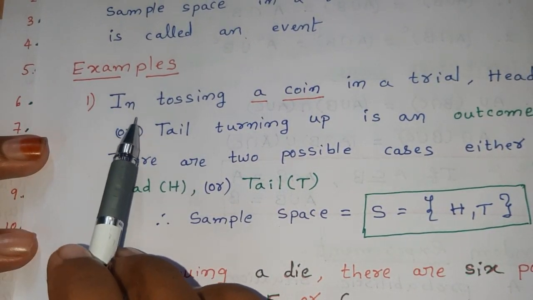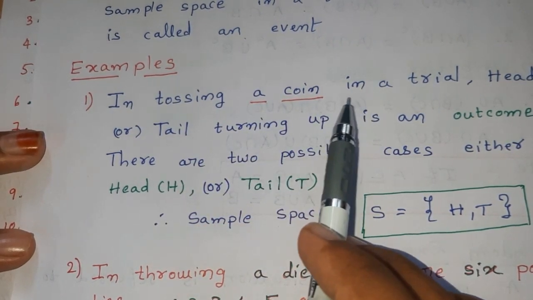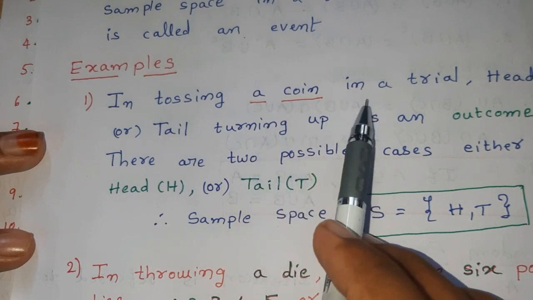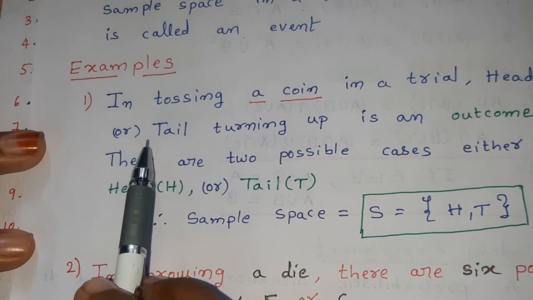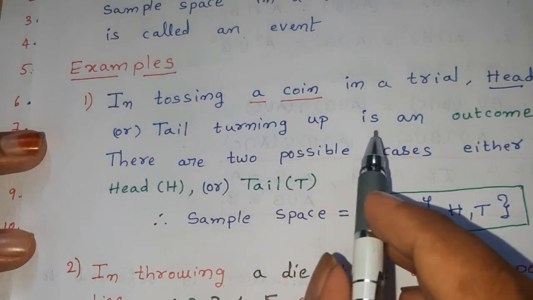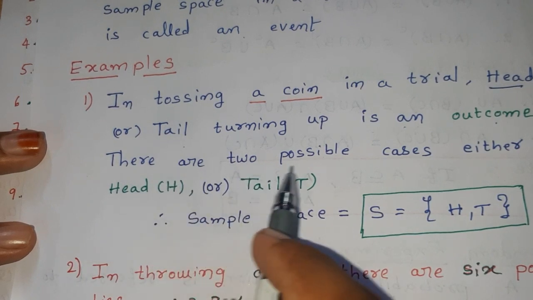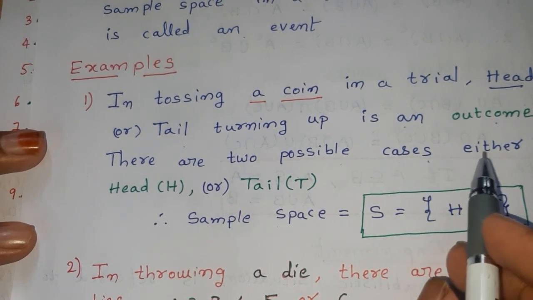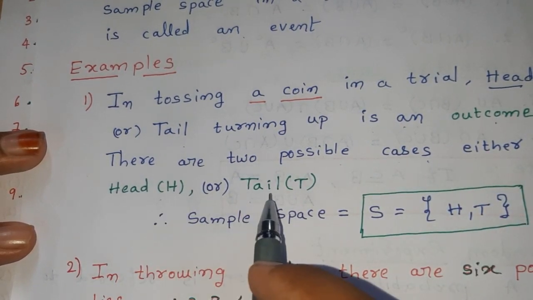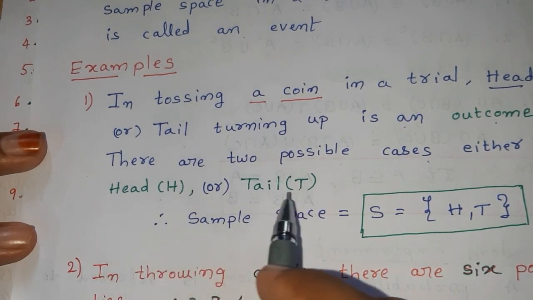First one: in tossing a single coin in a trial, head or tail turning up is an outcome. There are two possible outcomes, either head or tail.